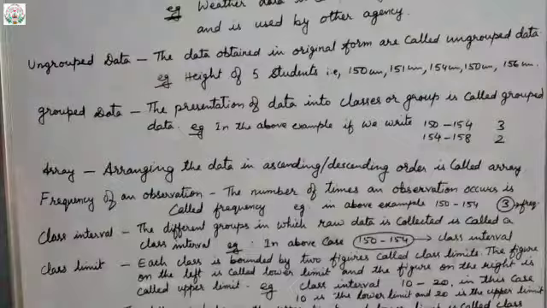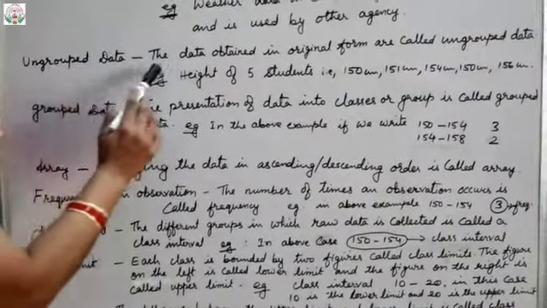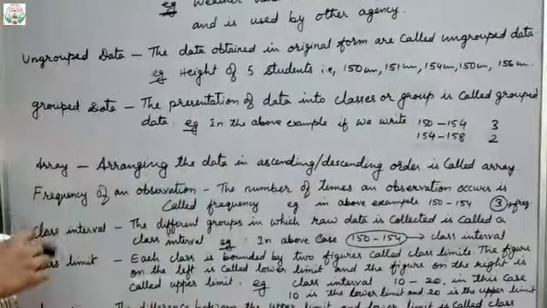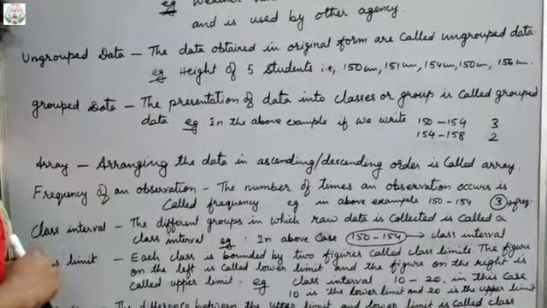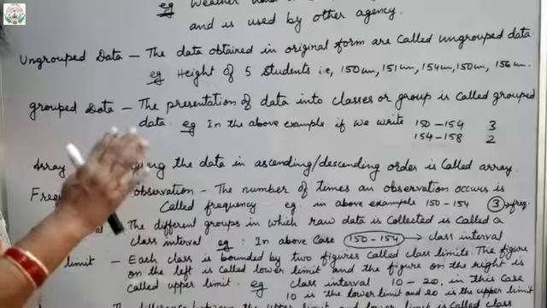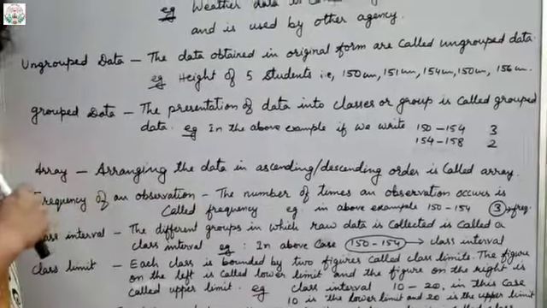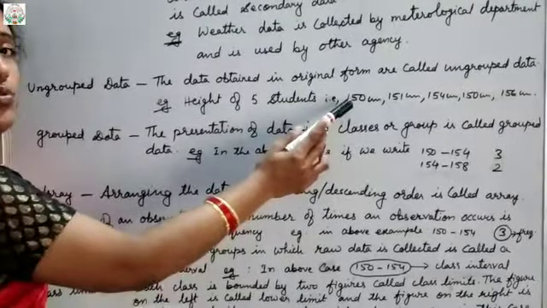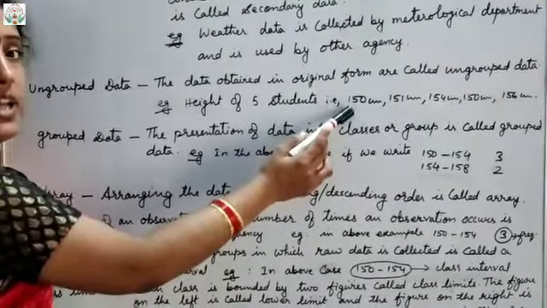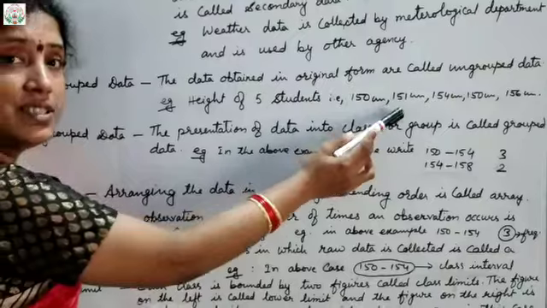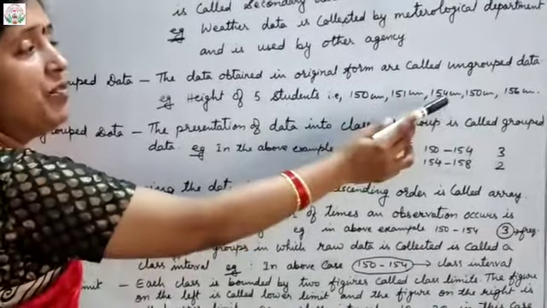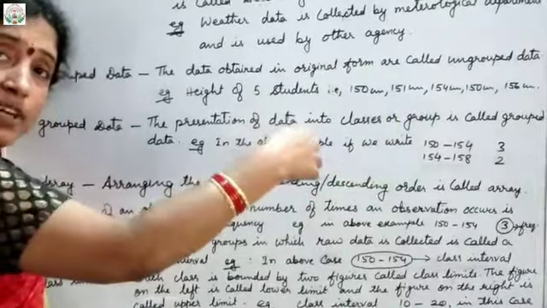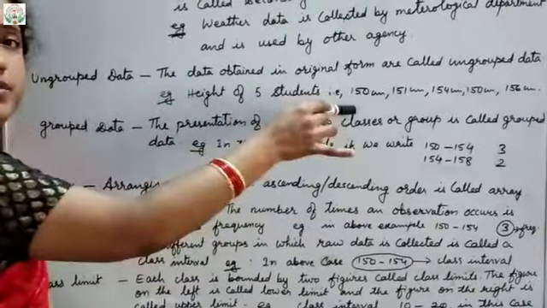After that, now ungrouped data. The data obtained in original form is called ungrouped data. It means, suppose 5 students are there in the class, and I ask their heights. The first student said 150 cm. The second student said 151 cm. The third student said 154 cm. The child gives a reply and I directly write it here.